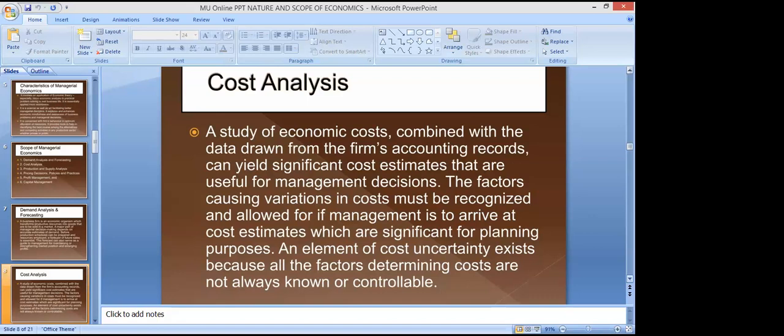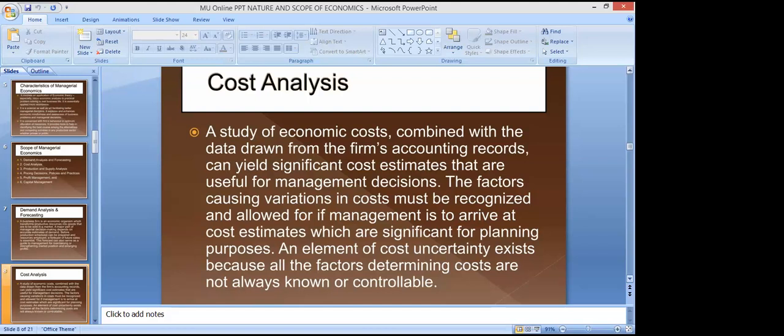It cannot change, because, for example, initial business establishment expenses. When you start your business, there are initial establishment expenses that are to be taken care of. So that is called fixed cost, right? And the second is variable cost. Variable costs are the costs that change with the level of output, right? When we produce more of a commodity, we use more cost, that is called variable cost.